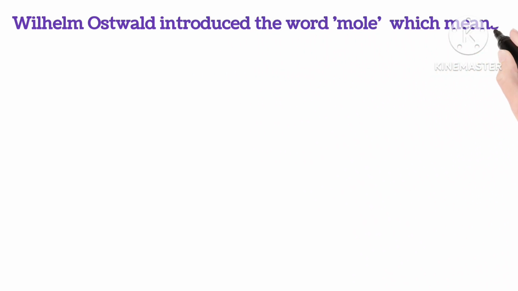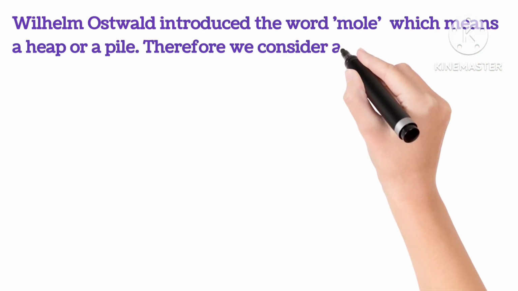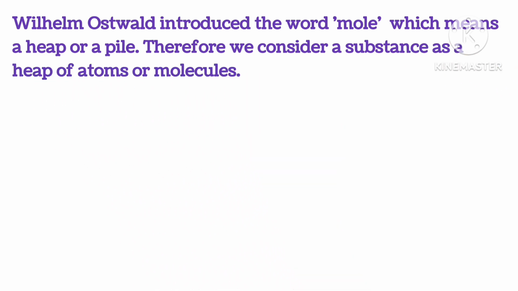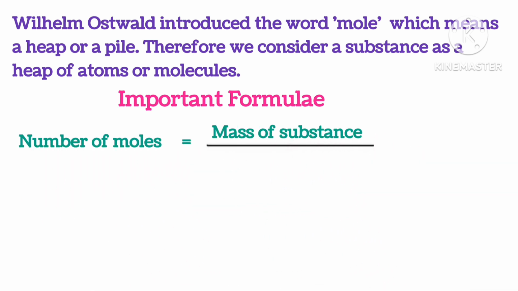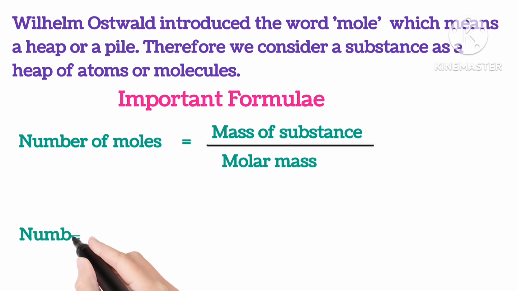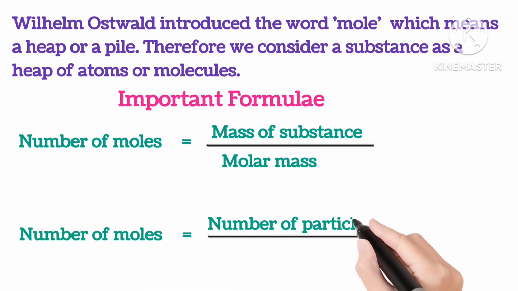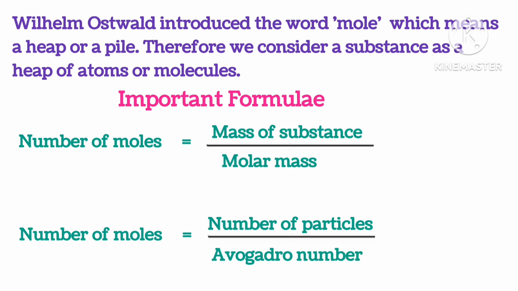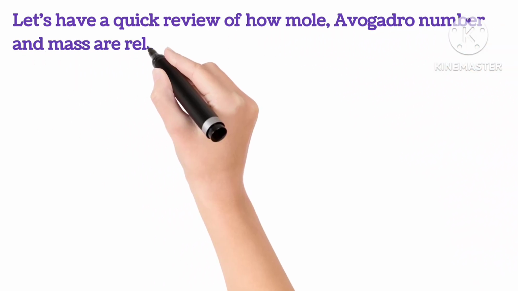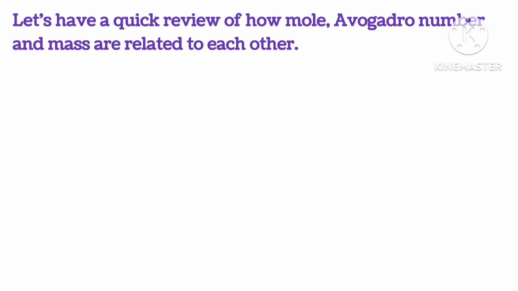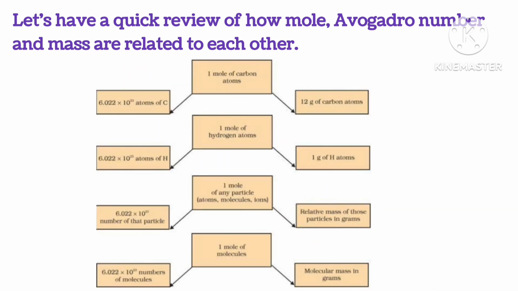Wilhelm Ostwald introduced the word mole, which means a heap or a pile. Therefore, we consider a substance as a heap of atoms or molecules. Important formulas. Number of moles is equal to mass of a substance upon molar mass. Number of moles is equal to number of particles upon Avogadro's number. Let's have a quick review of how mole, Avogadro number and mass are related to each other. Here you can pause the video and take a look.